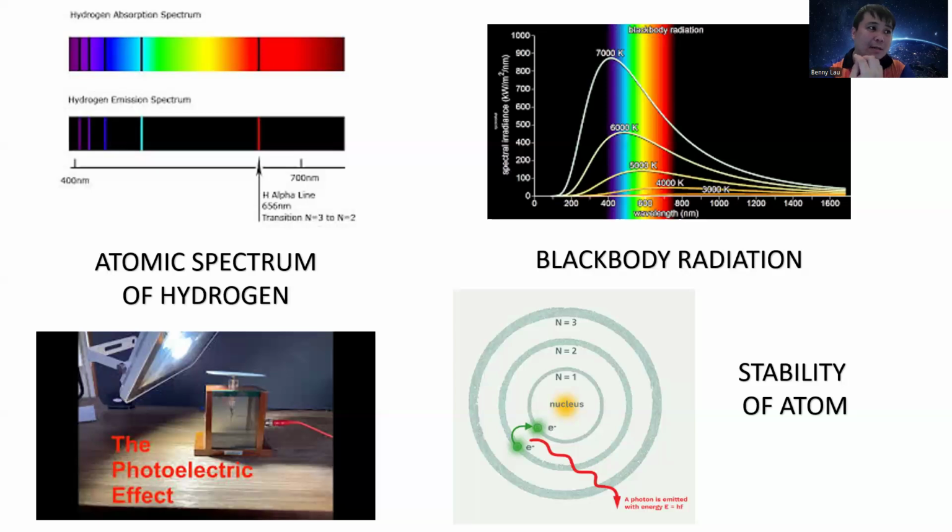And the last one is the stability of the atom. I believe you will learn about this in chemistry: inside the atom we have the nucleus, the proton, neutron, and electron. We learn about J.J. Thomson, Rutherford, and then Niels Bohr. So the thing is, we know that the electron in the atom emits electromagnetic waves, so energy is emitted.